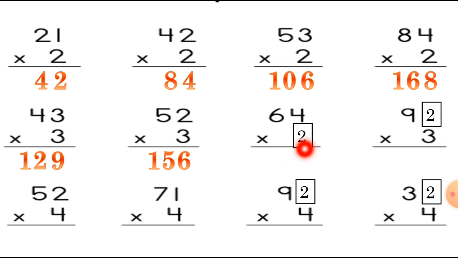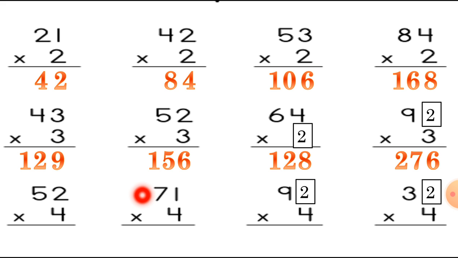Now the next one, 2 4s are 8 and 2 6s are 12. We can write down the answer this way. Now the next one, 3 2s are 6 and 3 9s are 27. So now let's move to the next one.